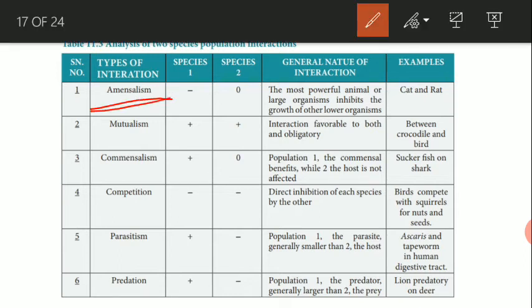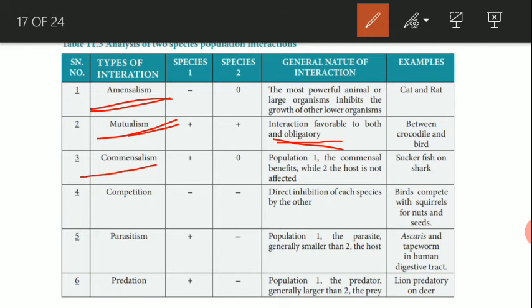The next one is mutualism. It's an obligatory relationship where two species are positively affected, both are benefited. For example, the relationship between the leguminous plant and the rhizobium. Here rhizobium helps the plant to fix nitrogen, whereas the plant provides shelter. Now this is mutualism.